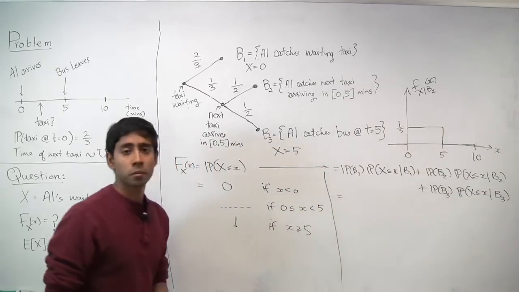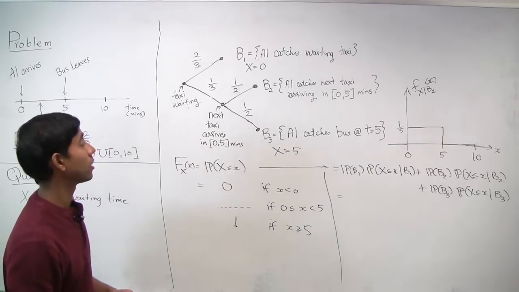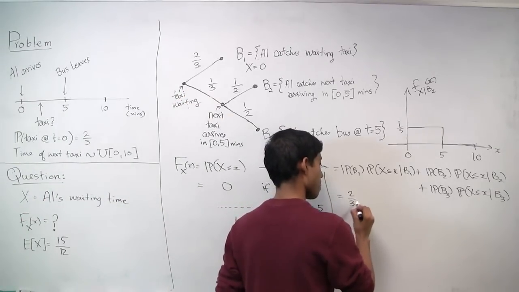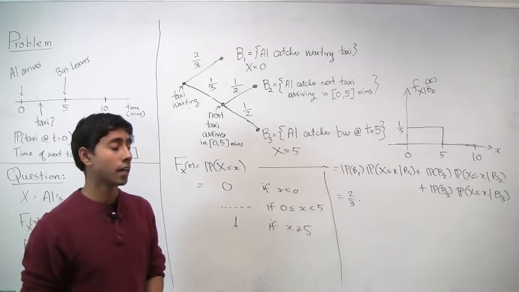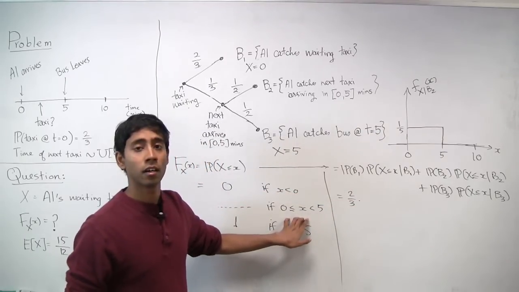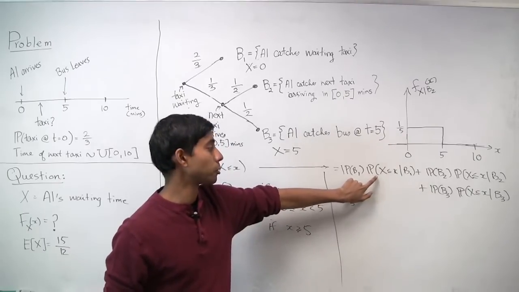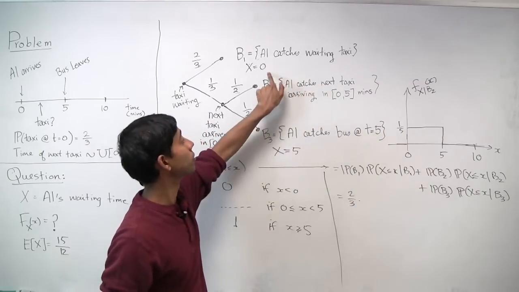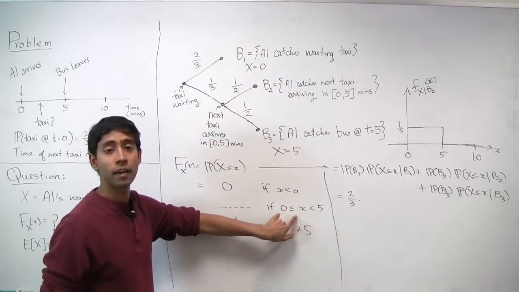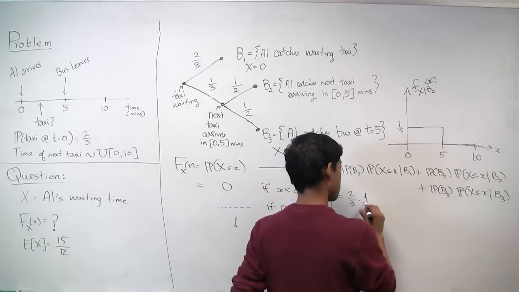Okay, so what's the probability of B1? It's the probability that L catches a waiting taxi, which happens with probability 2/3. What's the probability that the random variable x is less than or equal to little x under this condition when B1 happens? Well, if B1 happens, then random variable x is going to be exactly equal to 0, right? So in that case, it's definitely going to be less than or equal to any value of x, including 0. So the probability will be 1.